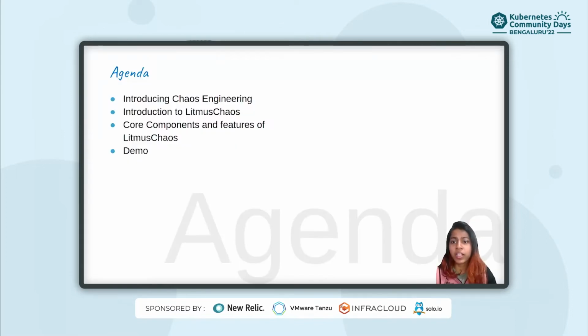So, today's agenda will be, first of all, we'll be talking about chaos engineering. What is it and why do we need chaos engineering? Then we will be introducing Litmus Chaos, and talk about its core components and features. And then lastly, Nilanjan will be giving a short demo of how chaos can be injected in an application.